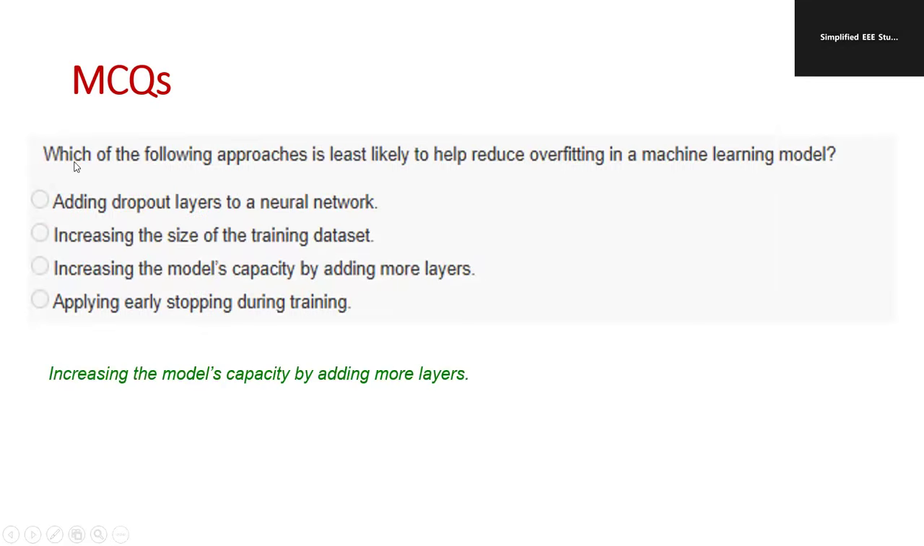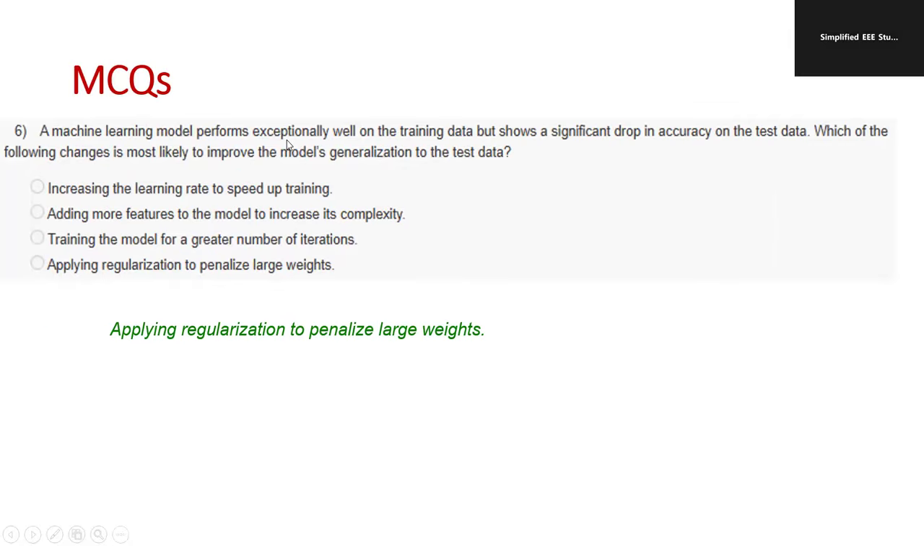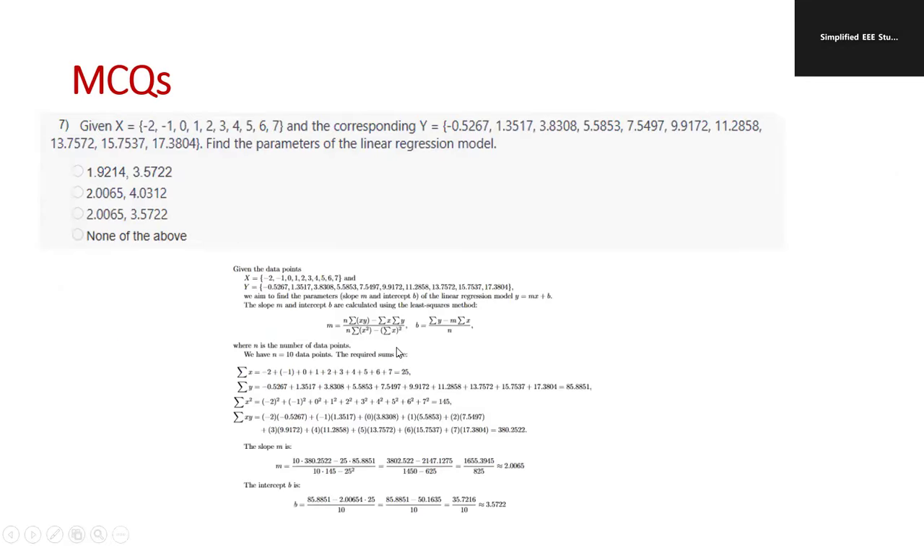Similarly, another theory question: which of the following approaches is least likely to help reduce overfitting in a machine learning model? Increasing the model capacity by adding more layers, that is the only option that is not a remedy. A machine learning model performs exceptionally well on the training data, but shows a significant drop in accuracy on the test data. Which of the following changes is most likely to improve model generalization to the test data? You have to read the options properly. Applying regularization to penalize large weights is the right answer.